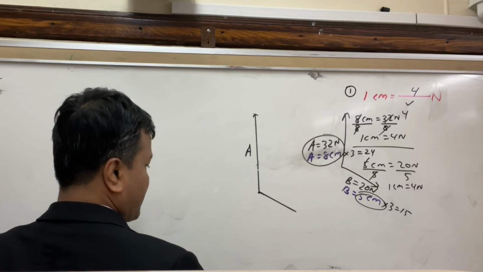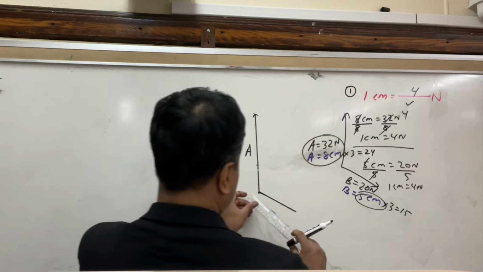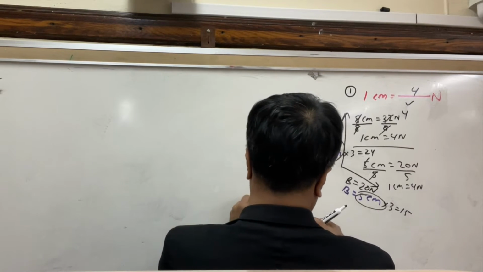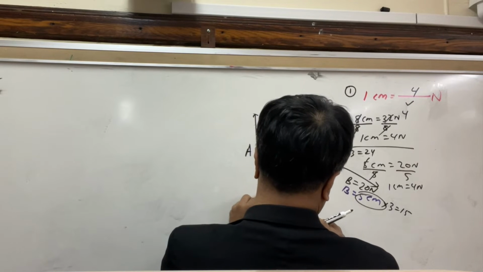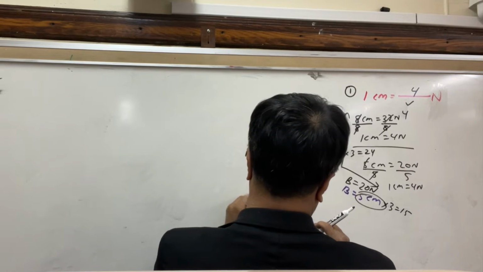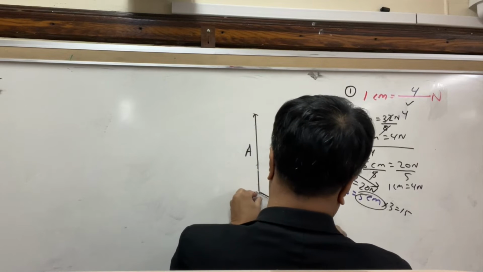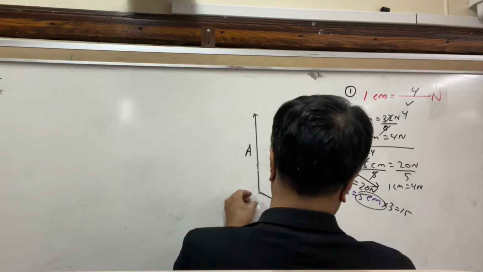So I have to verify whether this is actually 15 centimeters. So this is 15 centimeters right here.